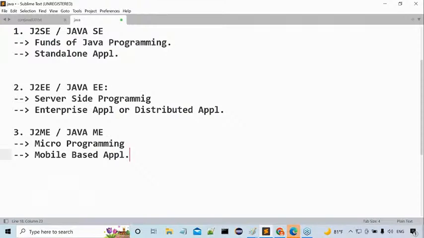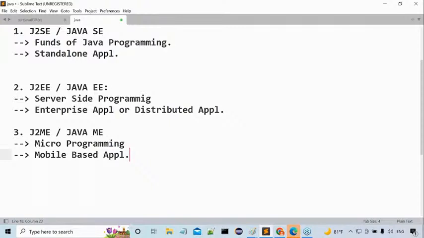Okay, sir. Good. Understood. What is mobile? What is J2ME? What is mobile based application? Examples for mobile based application. Now tell me, guys, how much percentage of the applications outside are standalone applications? Is that only 5%? 5% of the applications are standalone applications. That's okay, clear. How much percentage of the applications outside are distributed applications? 95% of the applications are distributed applications.